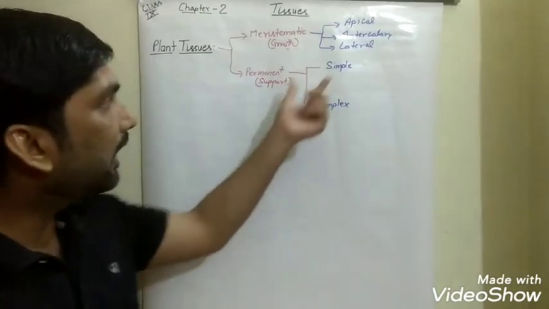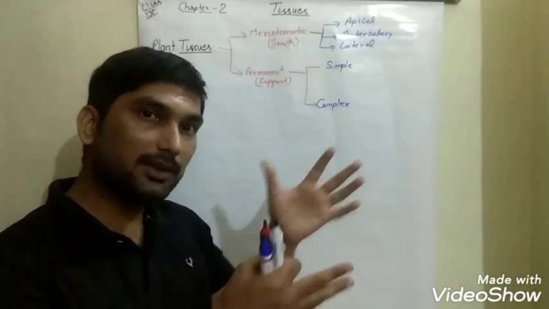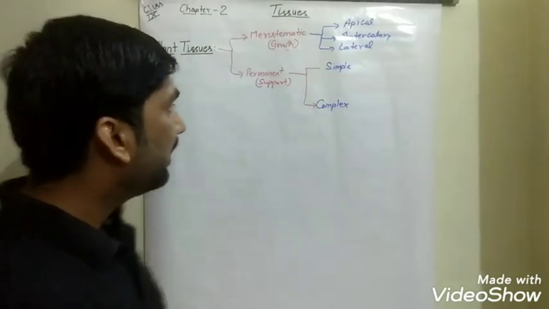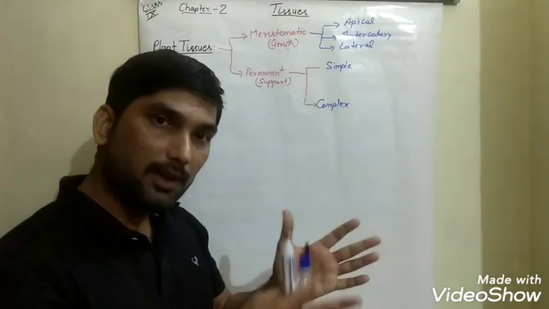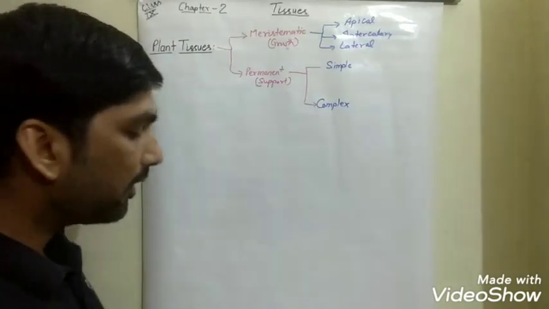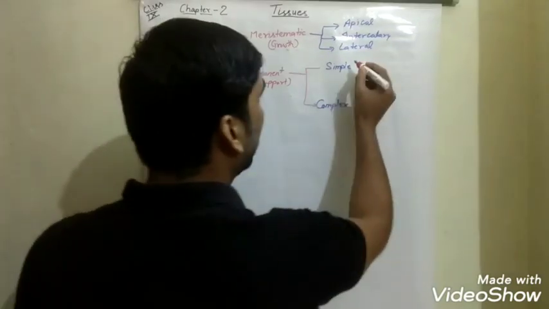So simple tissues are the tissues in plants which have a similar structure. But complex tissues are made up of various different cells, and hence they are known as complex tissue. Again, simple tissues are classified in three categories.